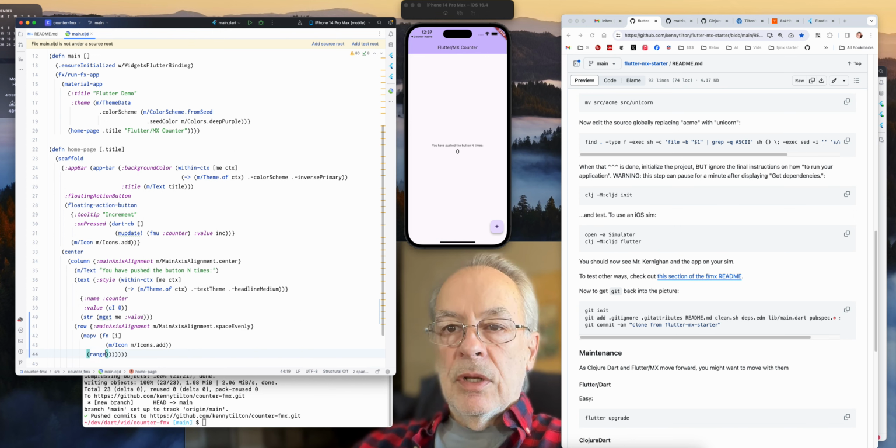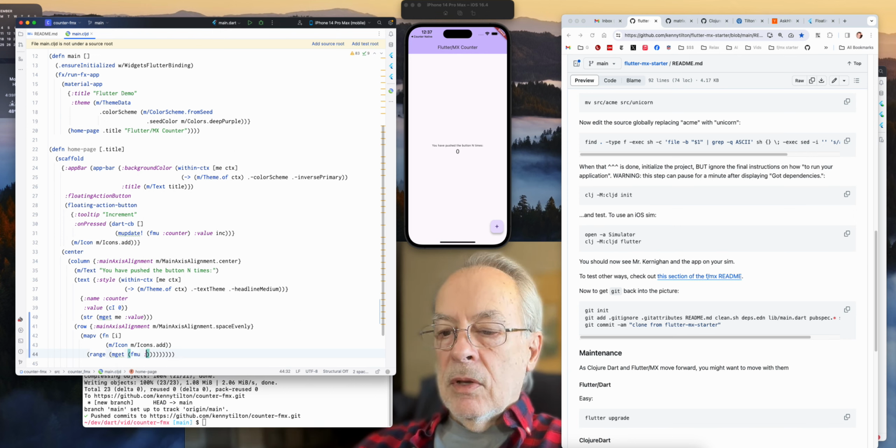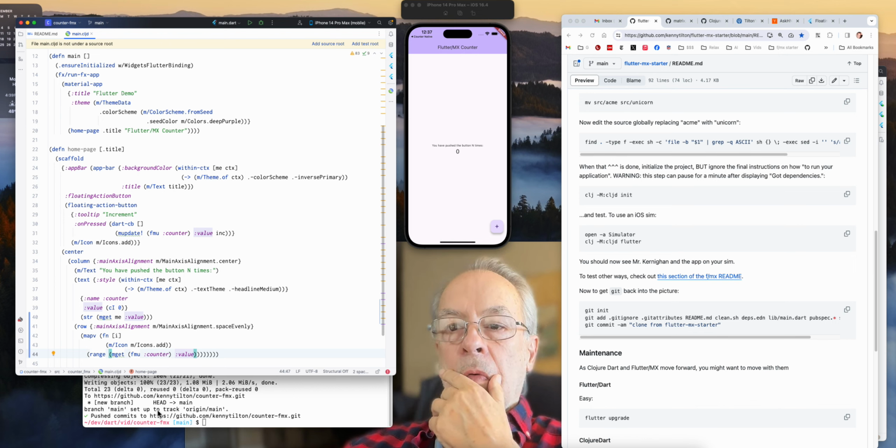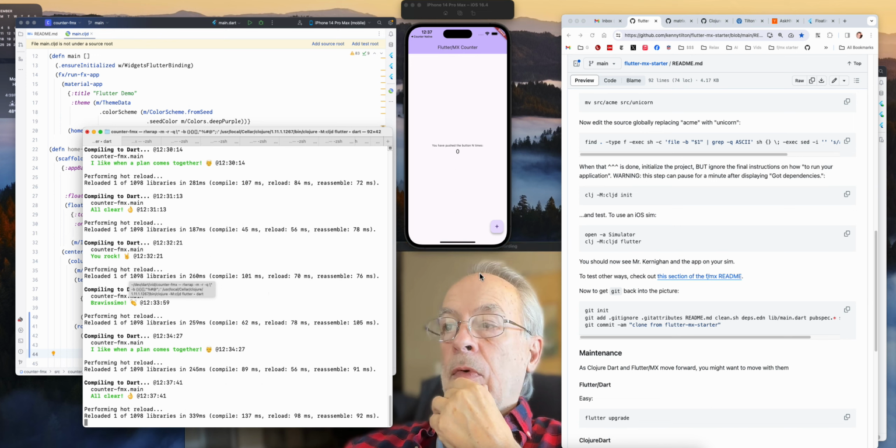Range, mget, fmu, counter, value. All right, let's see if this works. I never know what I forget. Oh, we got to jump back over here. Okay, so that worked.